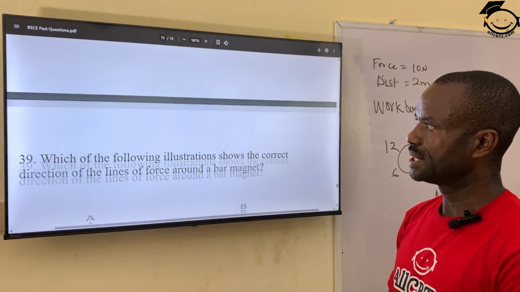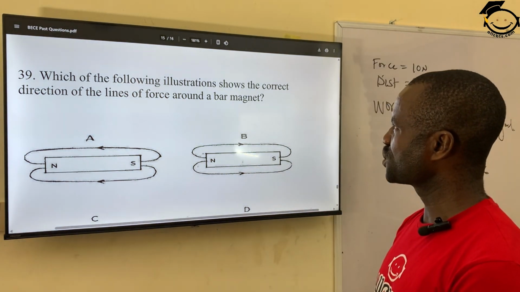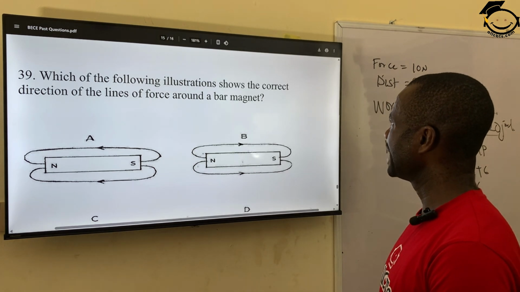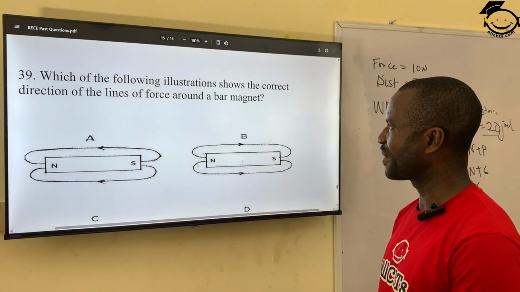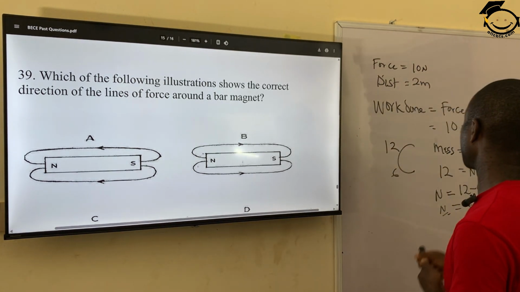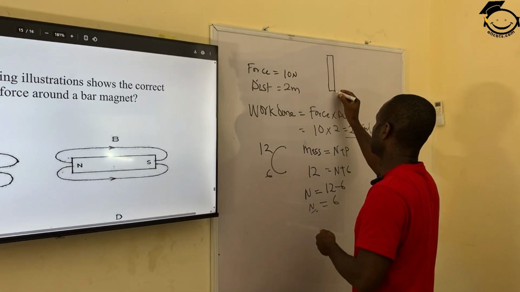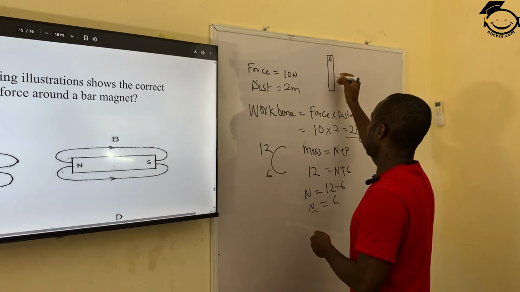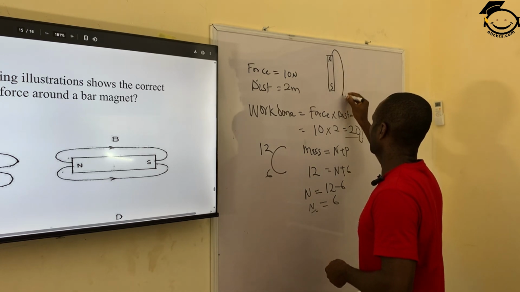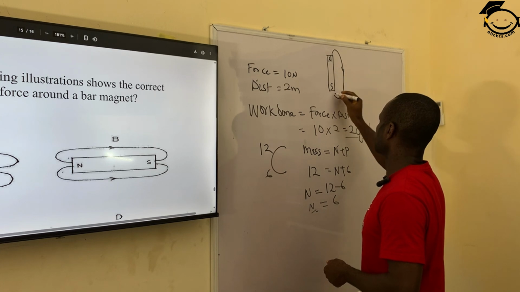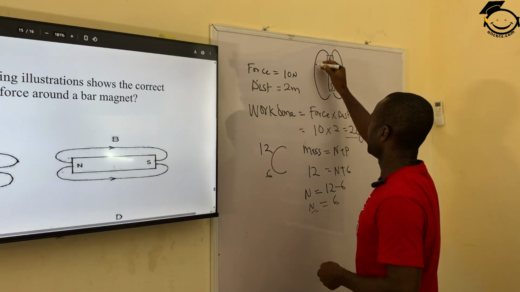Question 39. Which of the following illustrations shows the correct direction of the line of force around a bar magnet? Mind you, a bar magnet is made up of north and south pole. For instance, if this is a bar magnet, we have the north pole, we have the south pole. So the field moves from the north to south. So in this direction, from the north to south.